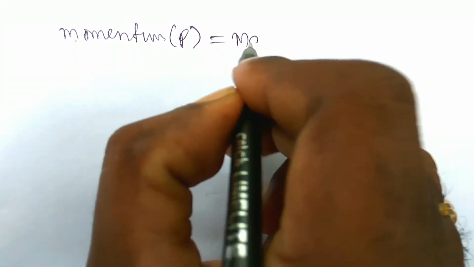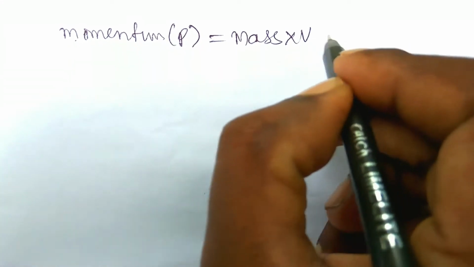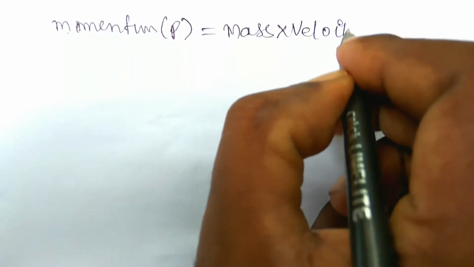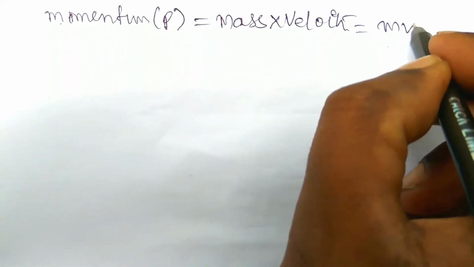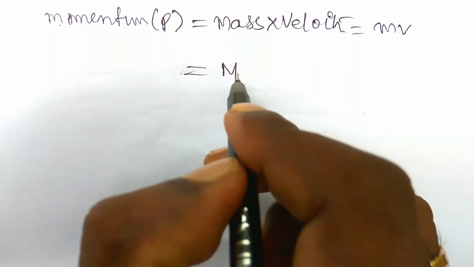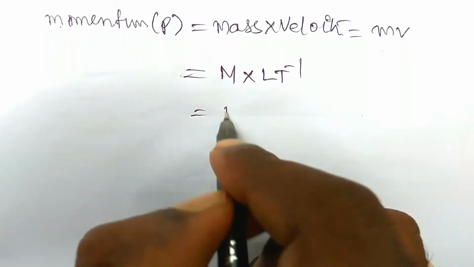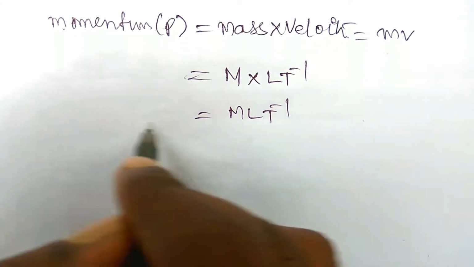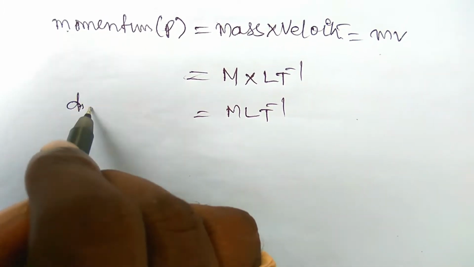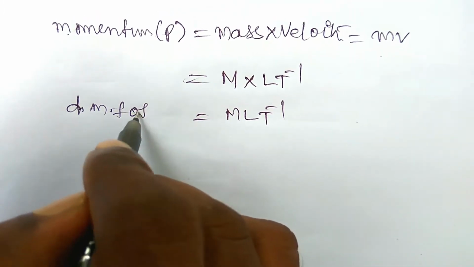Now the dimensional formula for the momentum. Momentum P is equal to mass into velocity of a body, so you can write it is equal to mv. Mass, you should know, is capital M, and velocity is L t minus 1. So here M L t minus 1. This is the dimensional formula of the momentum.